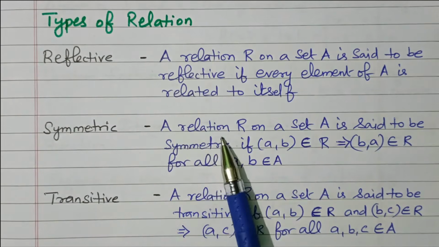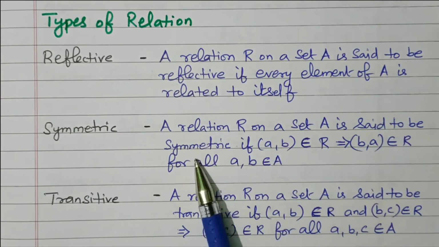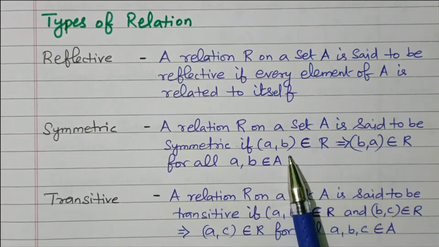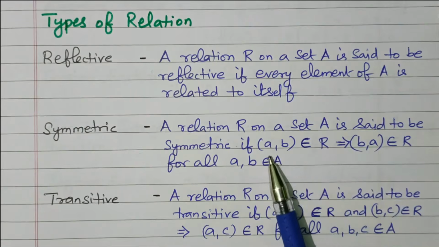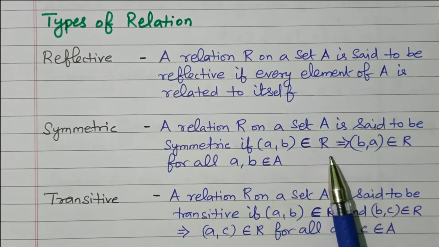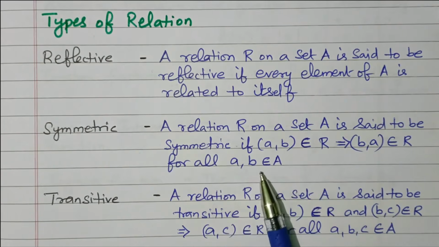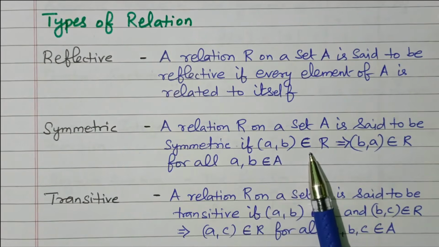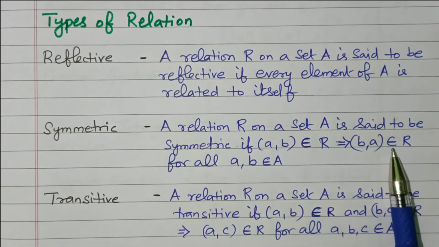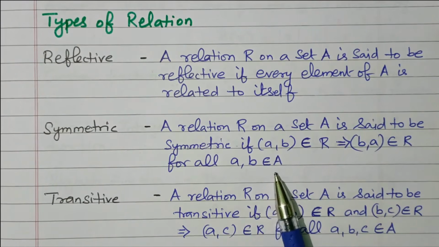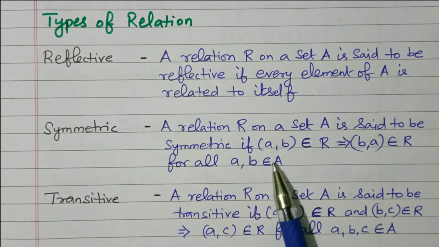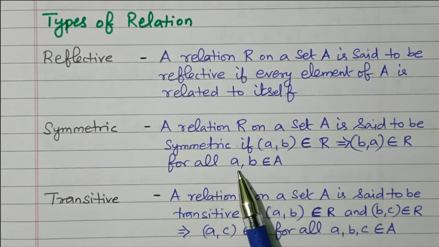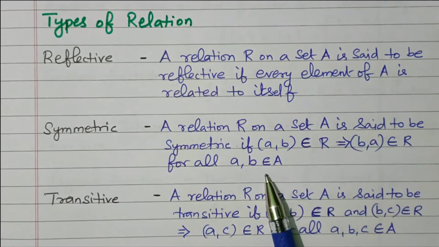Symmetric. A relation R on a set A is said to be symmetric if (a, b) belongs to R implies (b, a) belongs to R, for all a, b belonging to A. If (a, b) is related to R, then (b, a) is also related to R. Then it is called symmetric.